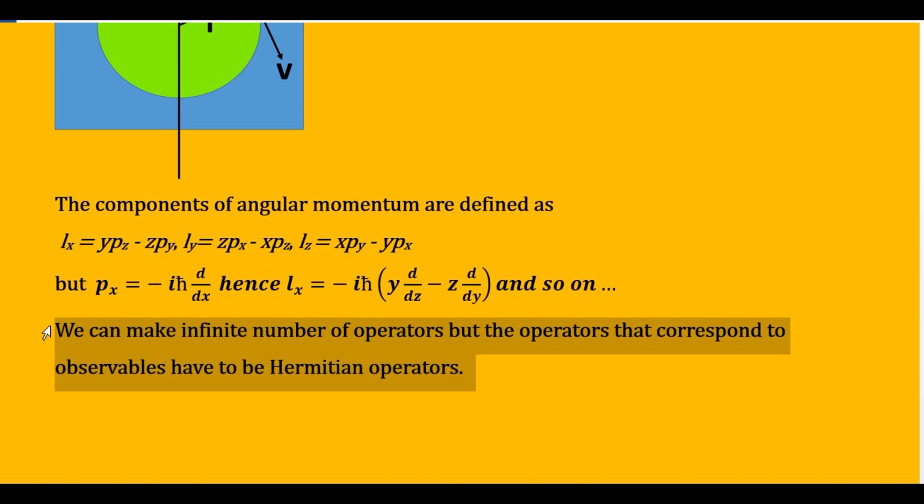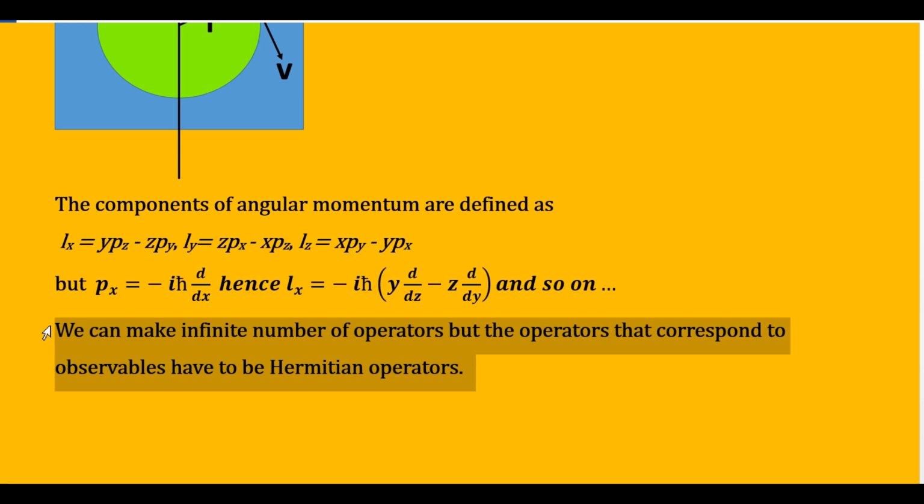But just remember that the operators that correspond to observables have to be Hermitian operators. What are observables? The measurable properties like position, energy, momentum, etc. So what happens if you have created thousands of operators, out of which some do not correspond to any observable?